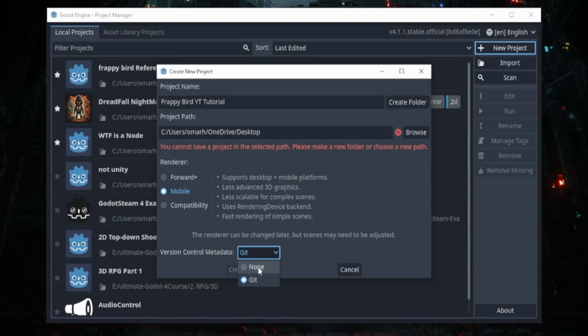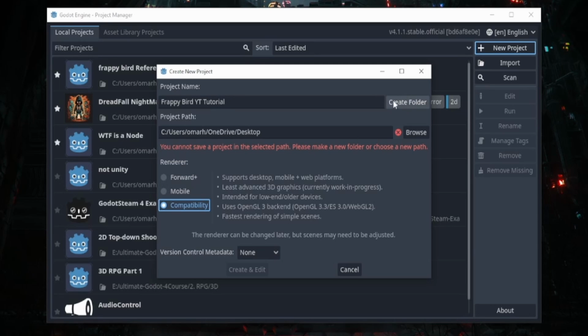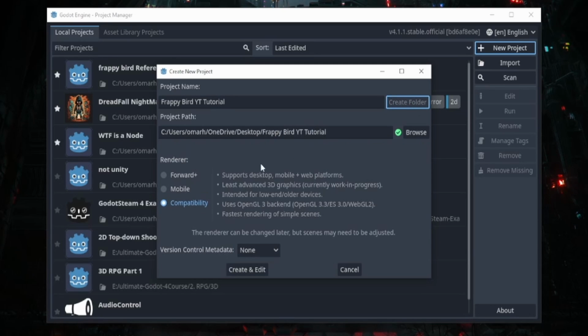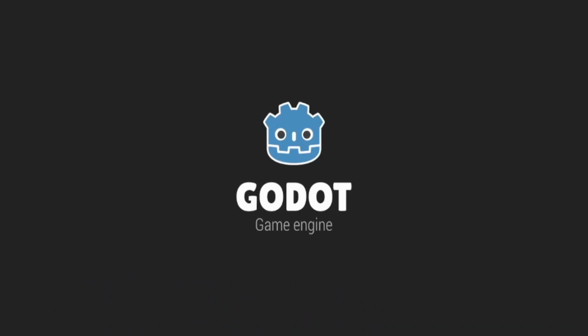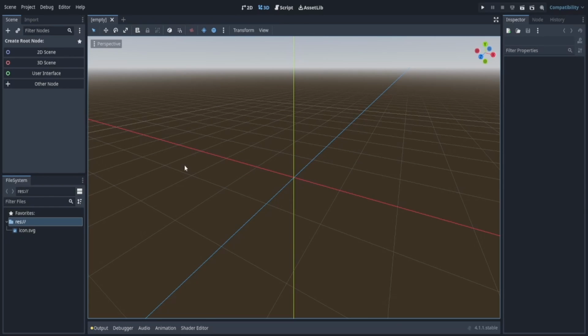So let's select none for the version control, because I'm not going to put this on GitHub. I'm going to now create folder, because we see here it gives me an error and is telling me to create a folder. Now I can create and edit. And here we have our fresh project. Now let's take a look at our interface.